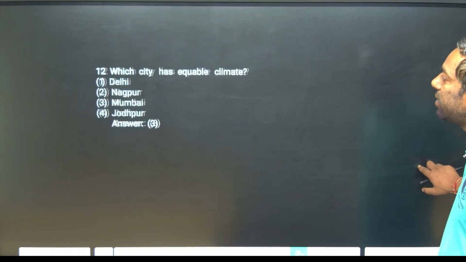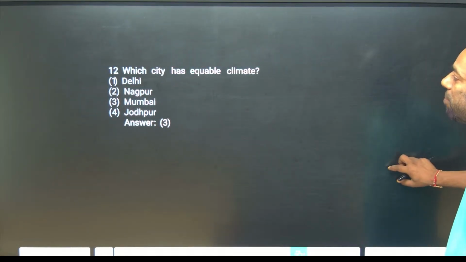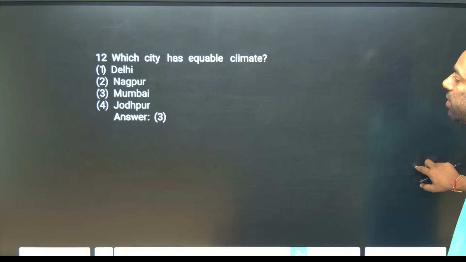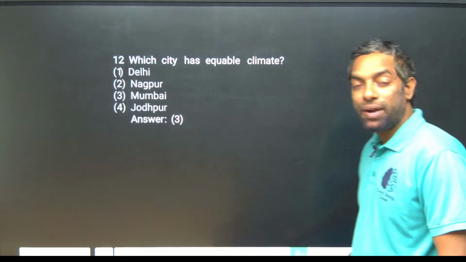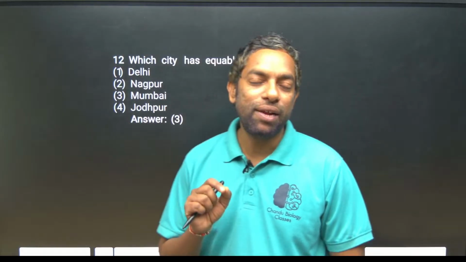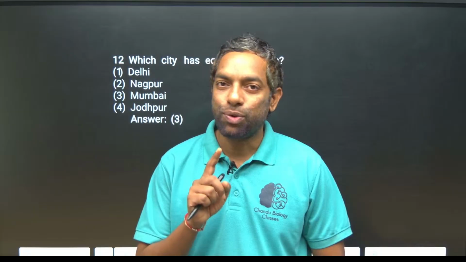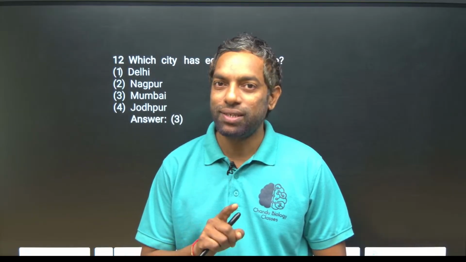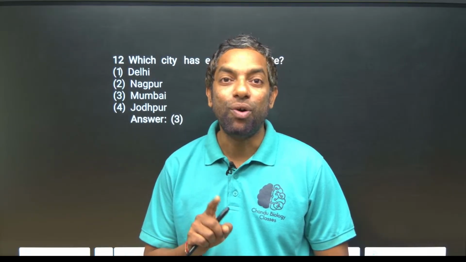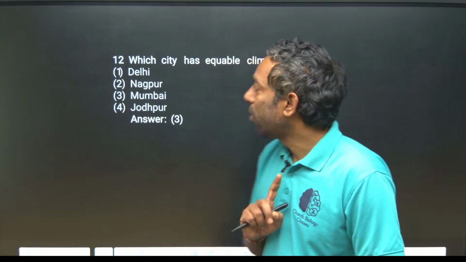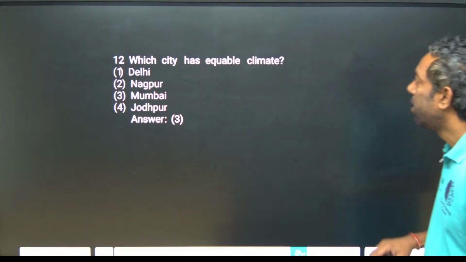Which city has an equable climate? Mumbai. I told you this word: equable climate, between the north and south monsoon, is found in coastal cities like Chennai, Mumbai and Goa. Goa and Mumbai have an equable climate, guys.